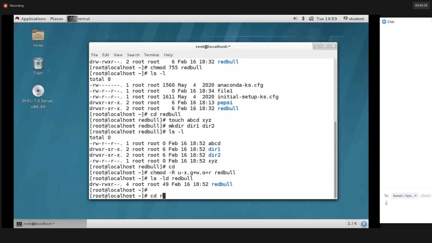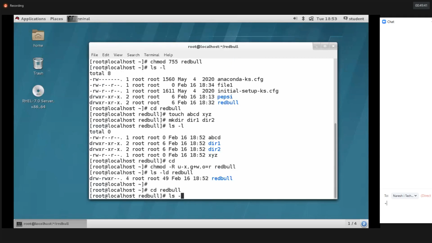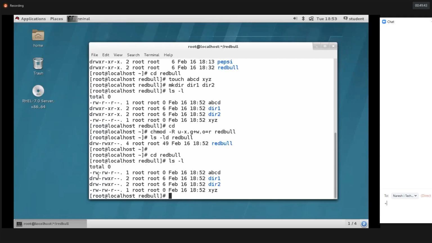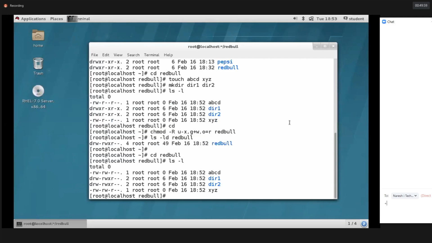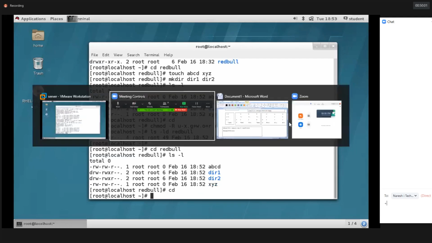The same permissions will apply inside the files also, recursively. See. Got it? Clear, guys? So I hope you're clear. So like this, you can use the recursive option to apply the same permission inside the files and directories also. Okay. Next.